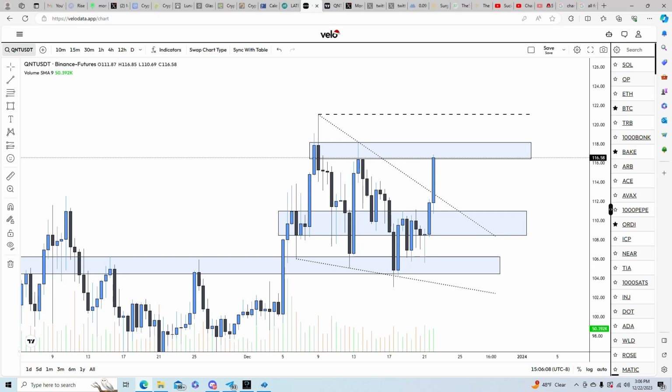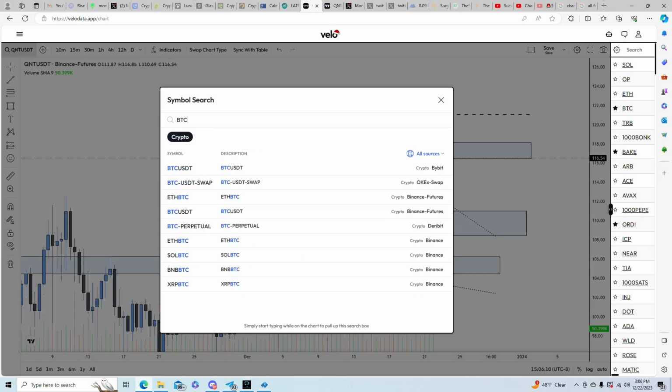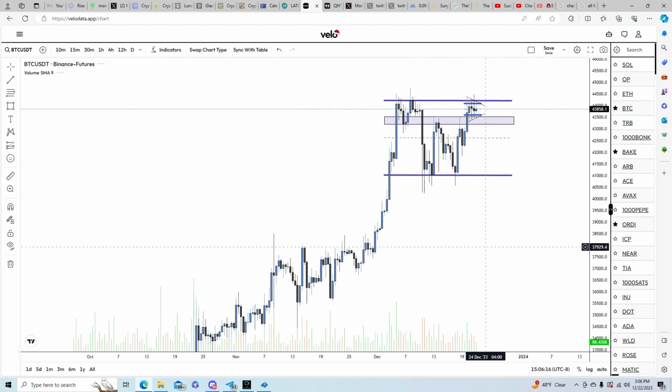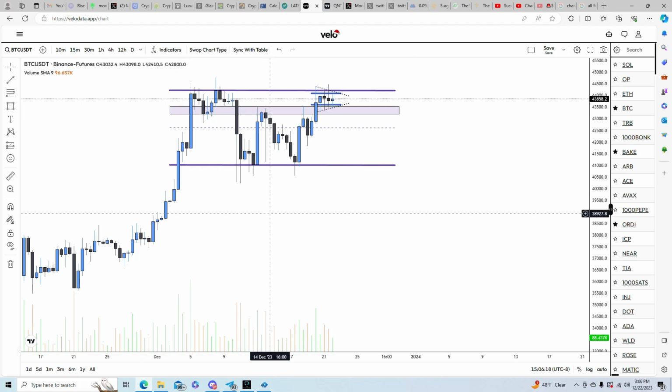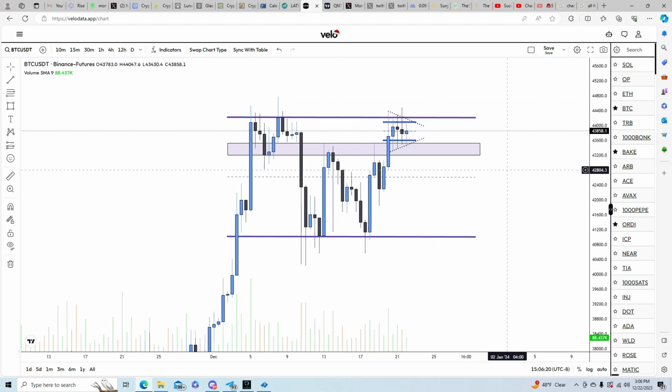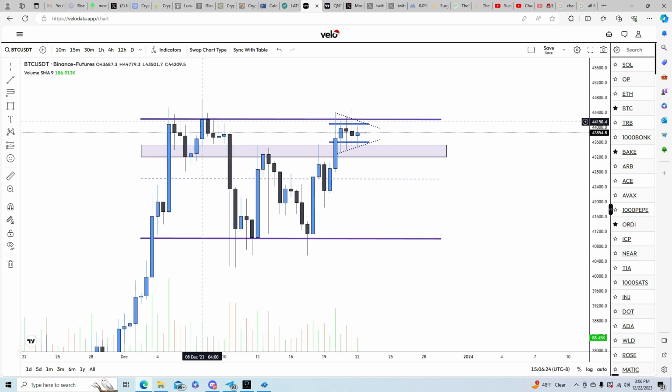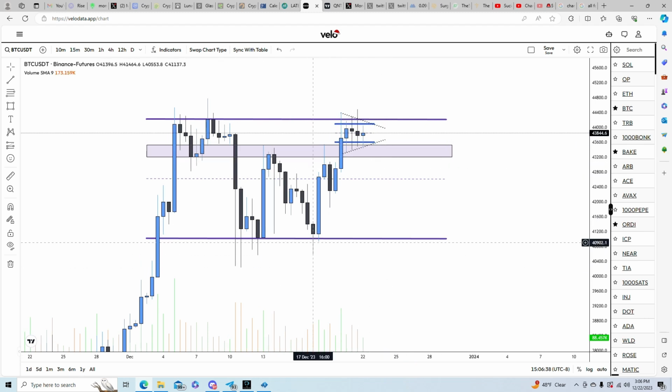Now, I will show you some just very quickly on Bitcoin, because obviously Bitcoin has an effect on the market here. So, all right, now if we look at our 12-hour here, we have our parallel channel going off of the lows and the highs of the closes upon the 12-hour. As you can see, we have 1, 2 upon the tops, and then we have 1, 2 on the bottom. So a lot of people were automatically like, hey, we're going back to the highs, it's time to short it back down. But that's not always how it works.